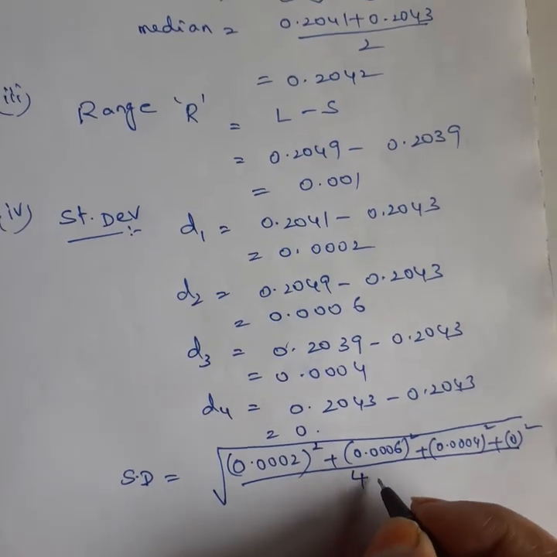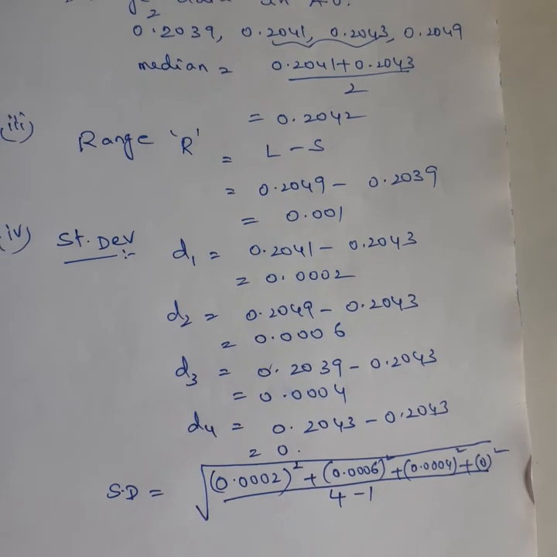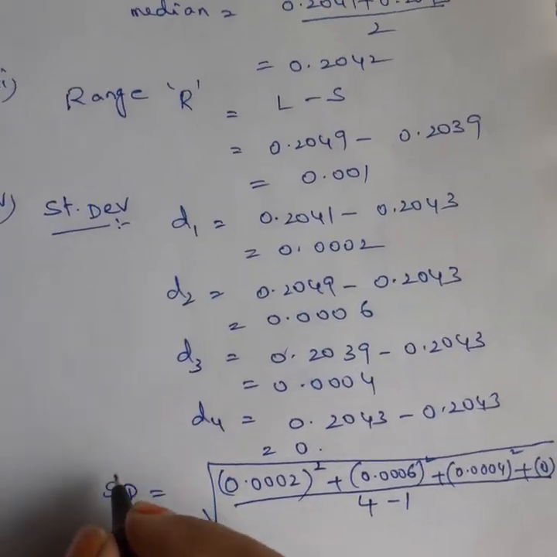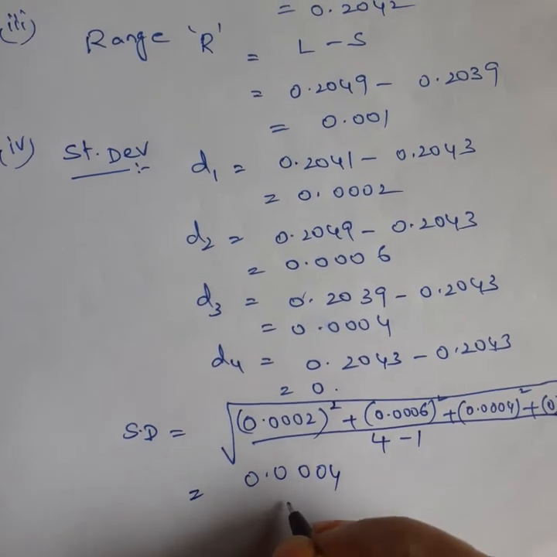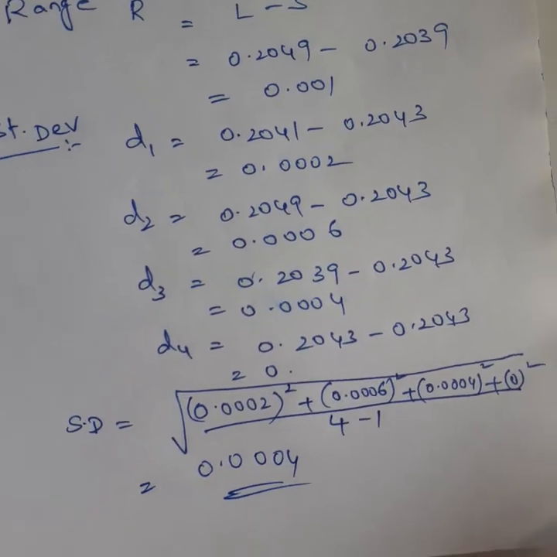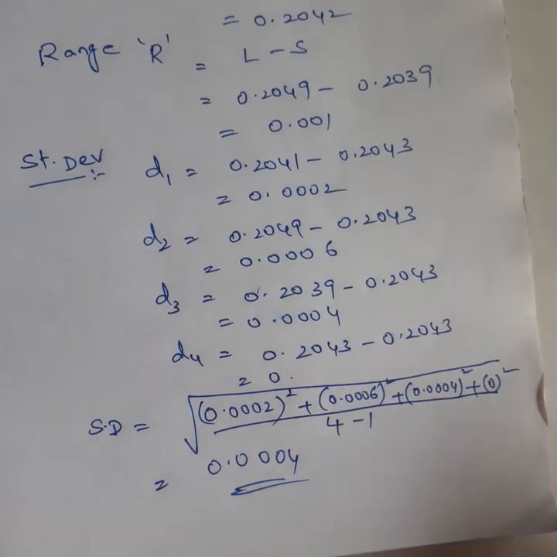What is n here? 4. 4 minus 1 is 3. So if you do the calculations, squares, addition of them and divide by 3, you will get the answer 0.0004.